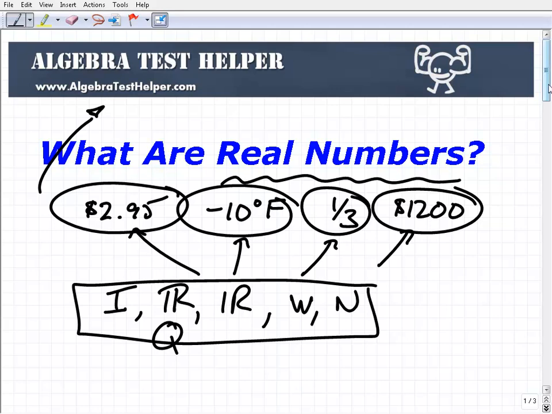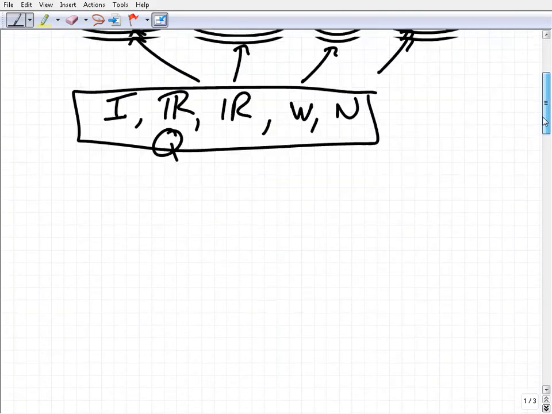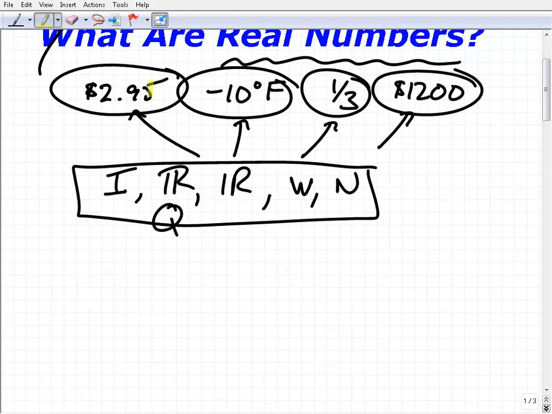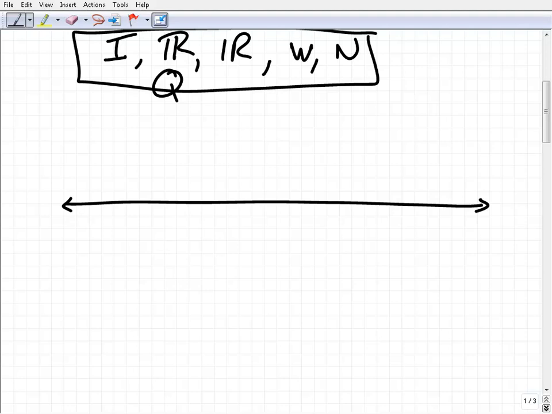All right, so let's get into this a little bit further. What are real numbers? We already talked about examples of numbers that we might encounter in our life, and they constitute part of the real number set. But from a mathematical standpoint, I want you to think back on when you studied the number line, when you were first learning how to count.